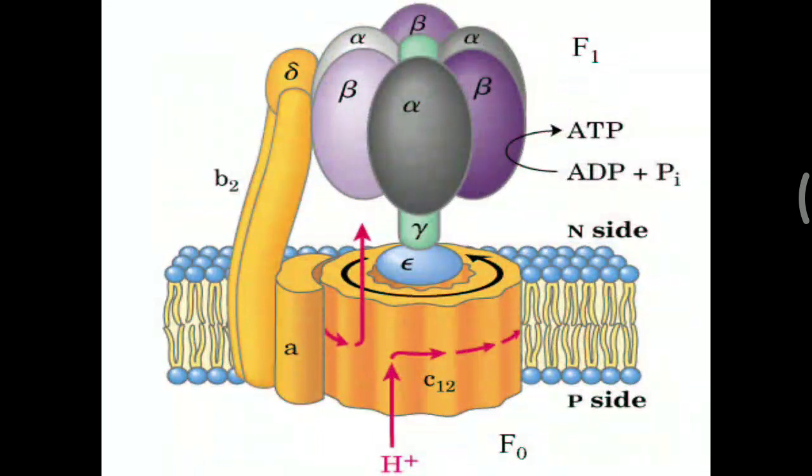So exactly how is it occurring? There is the intermembrane space and the inner mitochondrial membrane, where the FO unit is present. Now this F1 portion is in the matrix, making a structure like a lollipop. This FO is made up of 4 polypeptide chains. H+ present in the intermembrane space enters the FO, and with the help of FO it passes through FO and F1 and goes to the matrix. Now when it goes into the matrix, ADP plus phosphate combine and make ATP. So that utilization of energy occurs to form the ATP molecule.